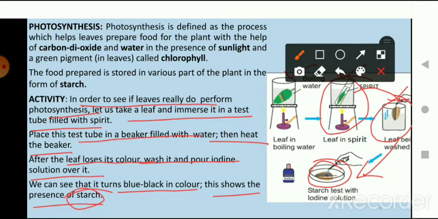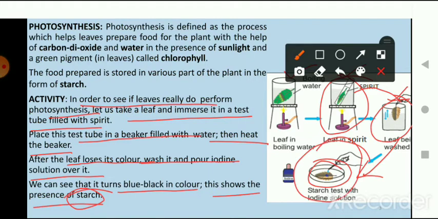Okay, if you remember children, we did this activity to check whether a food item contains starch or not in our chapter number 2. Those who have seen the videos and gone through the chapter all know how to check the presence of starch in a food item or in a leaf.